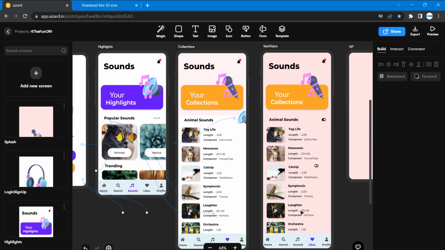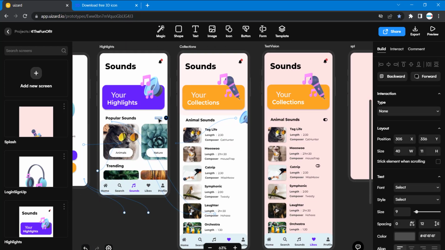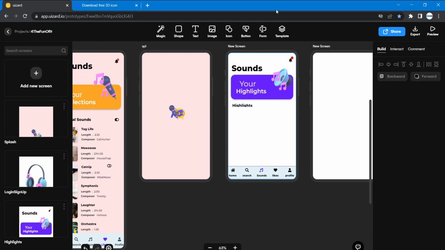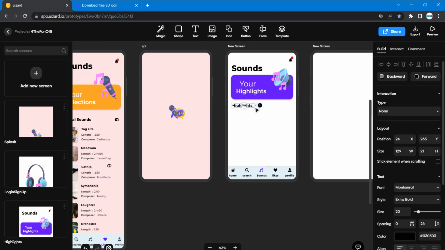Then let's do the view all. Let me just click here, Control C V, then I'll bring it here. I'm going to type view all.